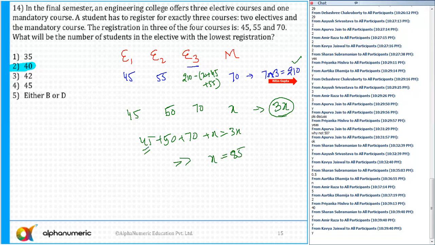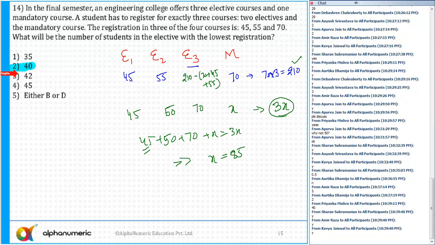So in that case, the minimum number of students is 45. But among these two, the minimum one is 40. That is the minimum possibility, and the official answer was also given as 40 only, not the 5th option. So any doubts to anyone now? Can I move ahead to the next question?